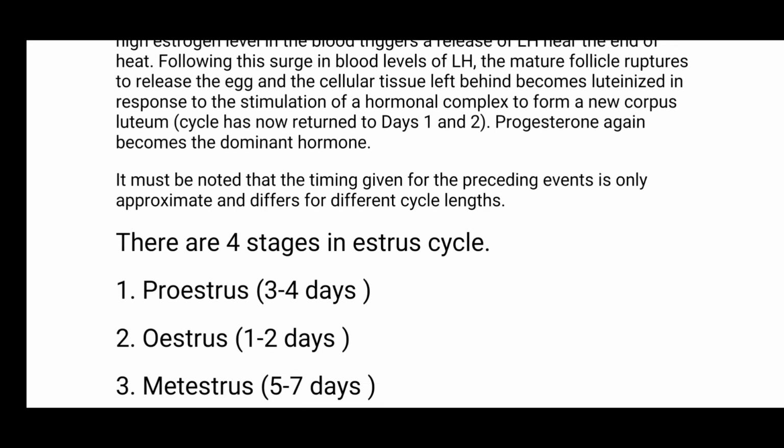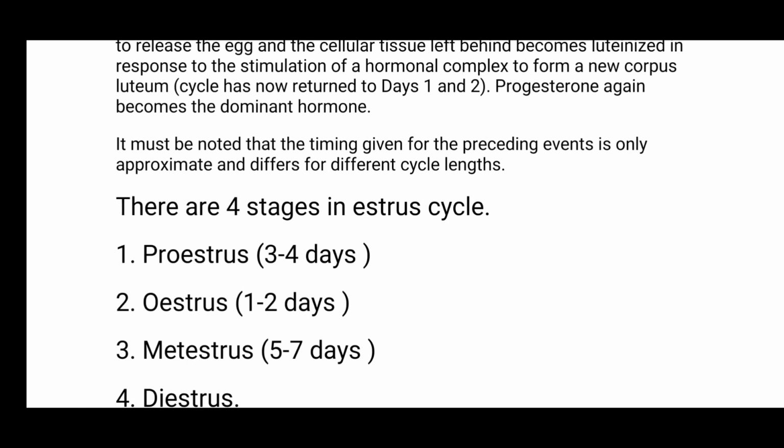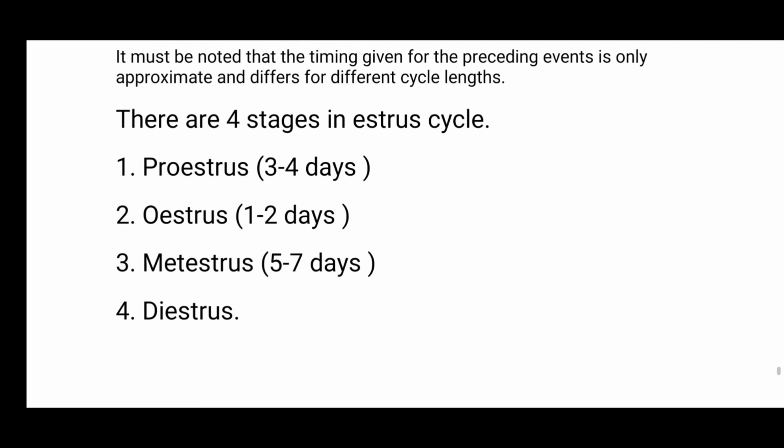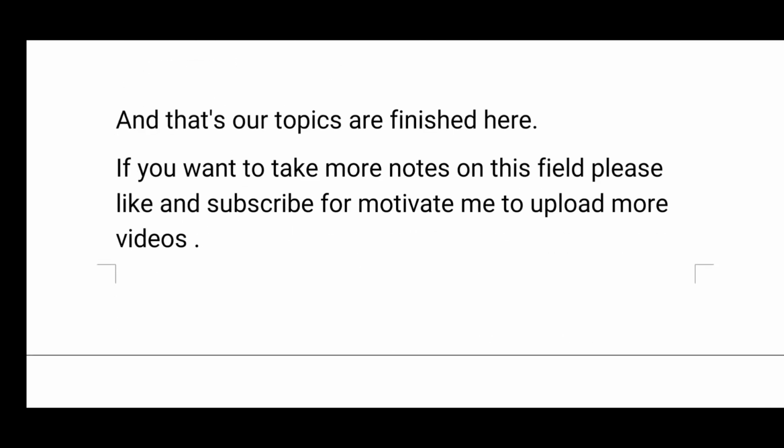And our next topic is that there are 4 stages in the estrous cycle. Estrous cycles are described in the upper paragraphs. First, proestrus, 3 to 4 days. Second is oestrus, 1 to 2 days. And the third is metestrus, which are completed in 5 to 7 days. And the last, fourth, is diestrus. And our topics are finished here.